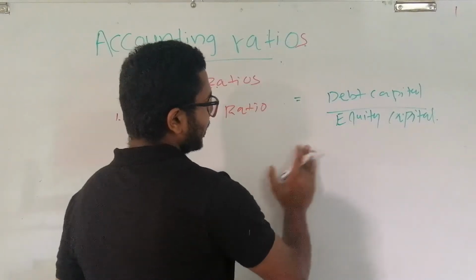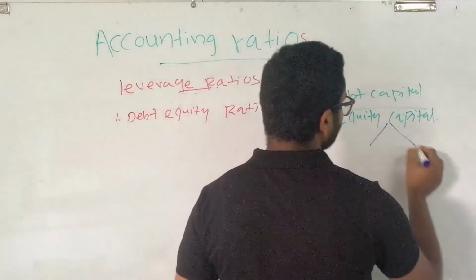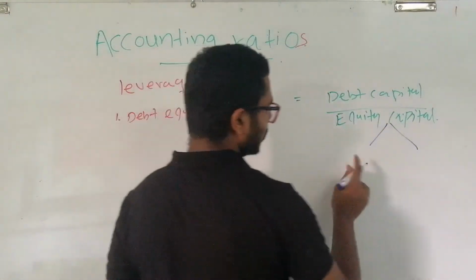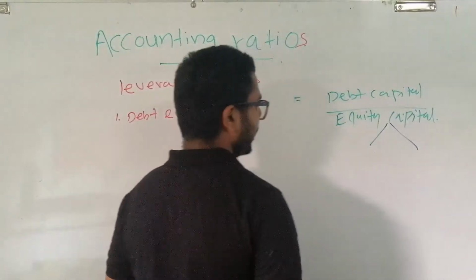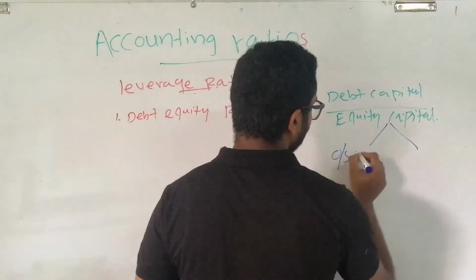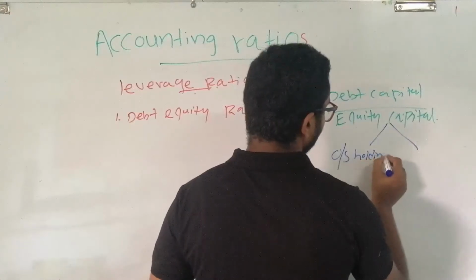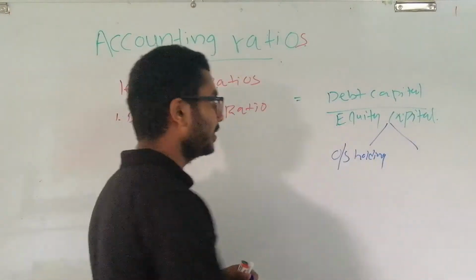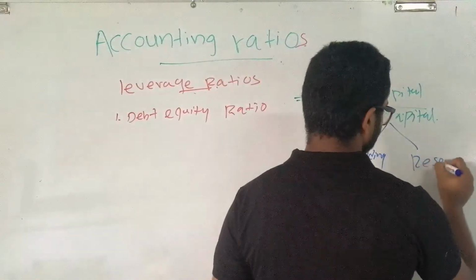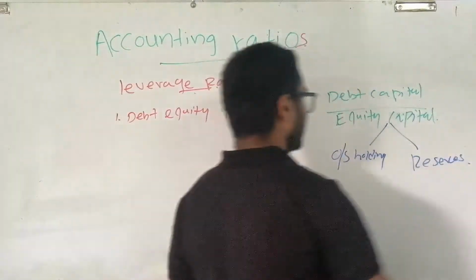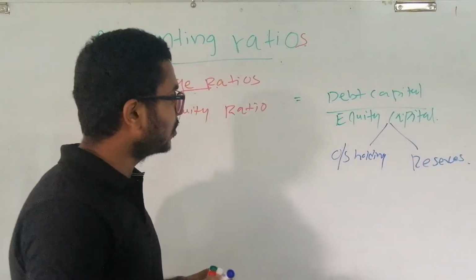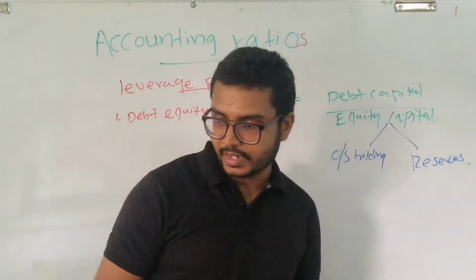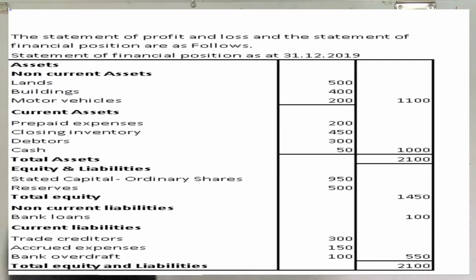Here, when we go through the question, we can get the debt capital and equity capital also. We know equity capital comprises two components. What are they? One is ordinary shareholdings. The other one is reserves. Now, let's go through the question and we can find out the figures.